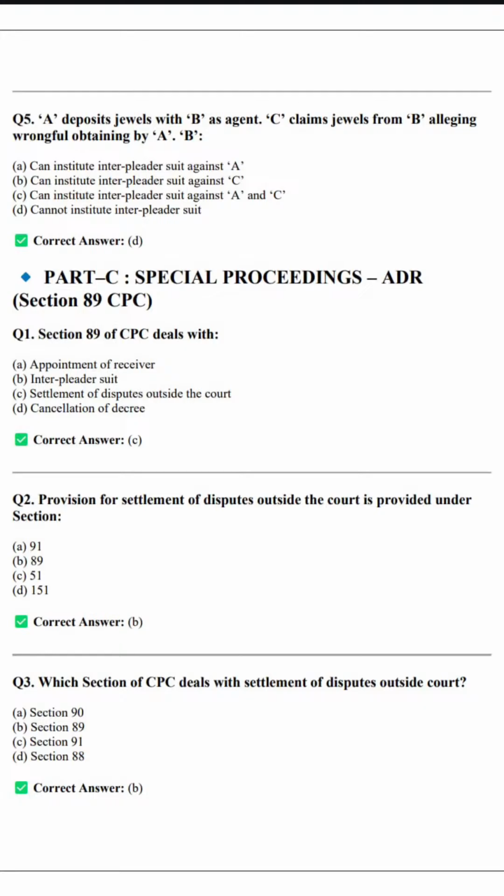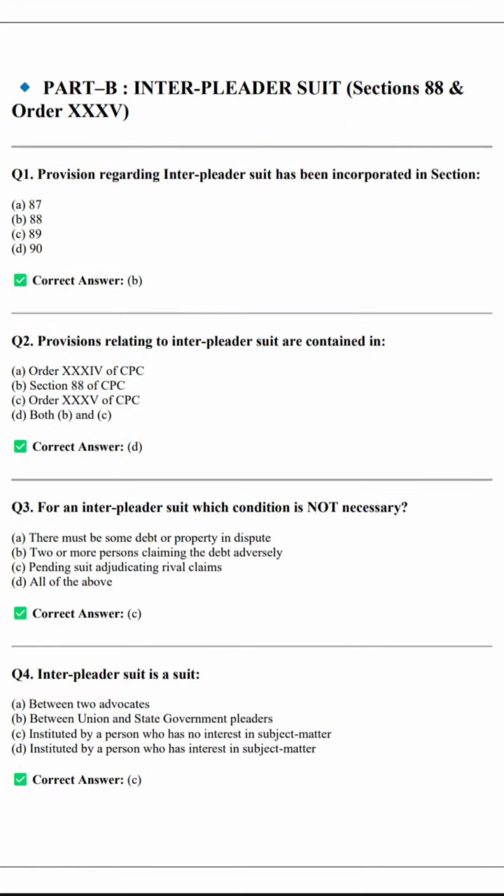We have already seen it, Section 89. So this is the last part of today's session.